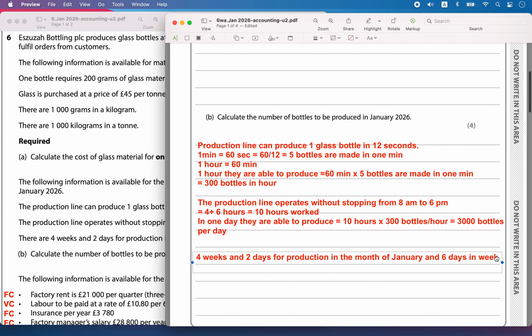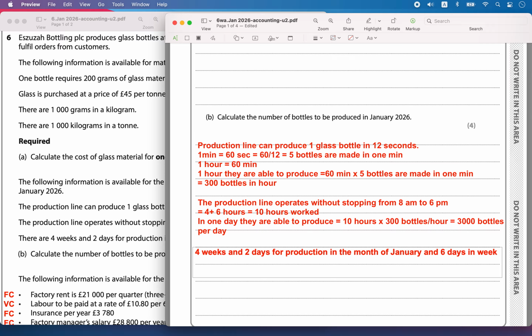So 1 month comprises 4 weeks, and there are 6 days per week, plus 2 days. So that is equal to 26 days in the month.